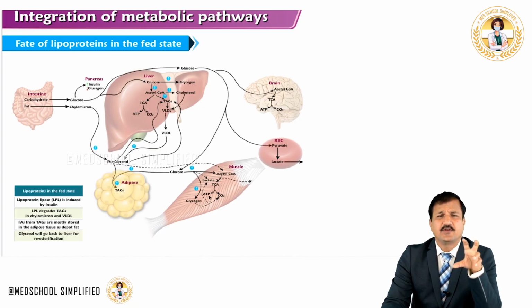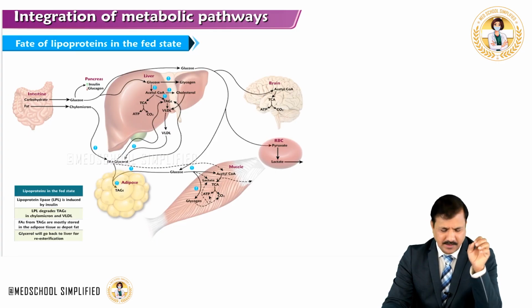Free fatty acids taken up by adipocytes are stored as triacylglycerol as white depot fat. This is what happens to the lipoproteins, especially in relation to adipose tissue, VLDL and the intestine.